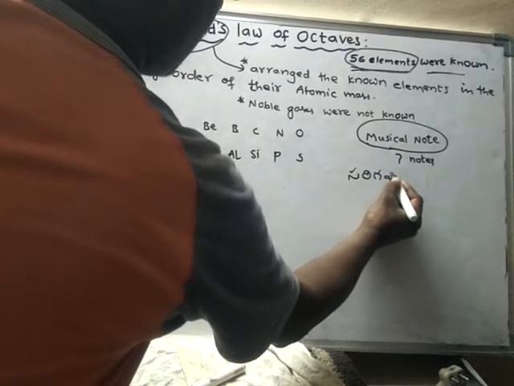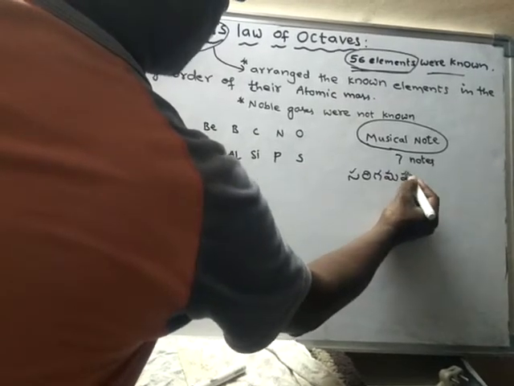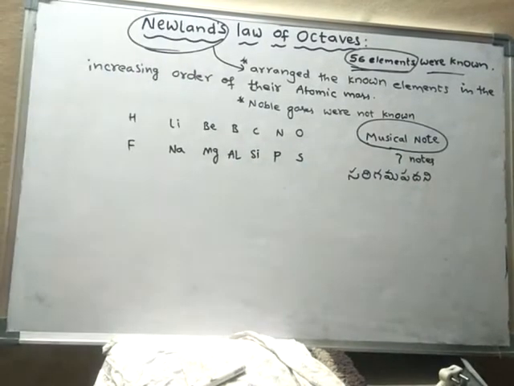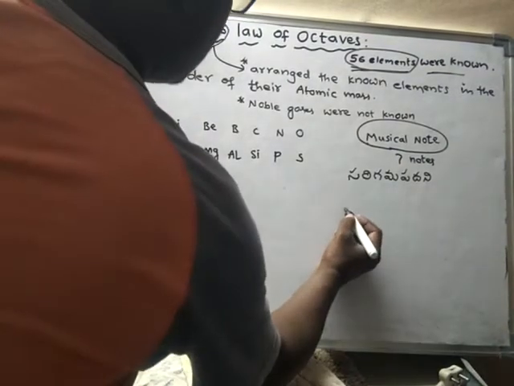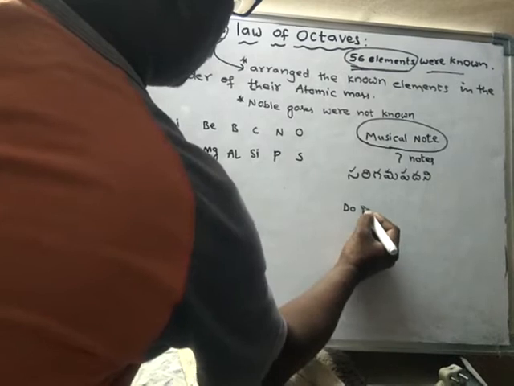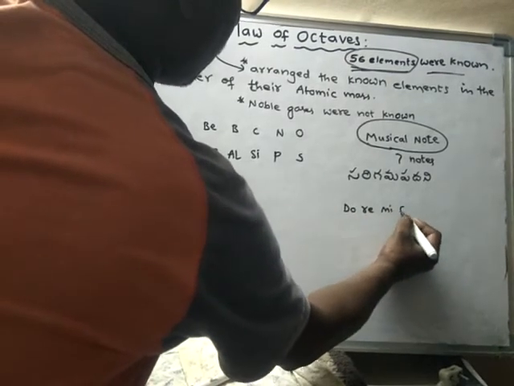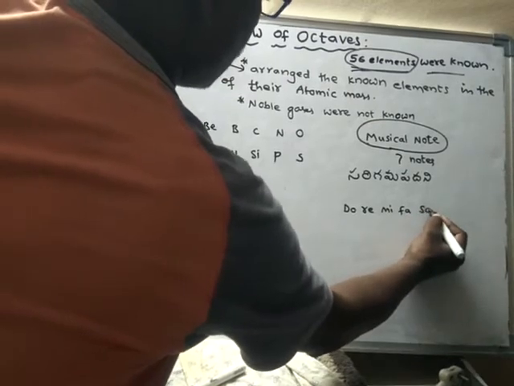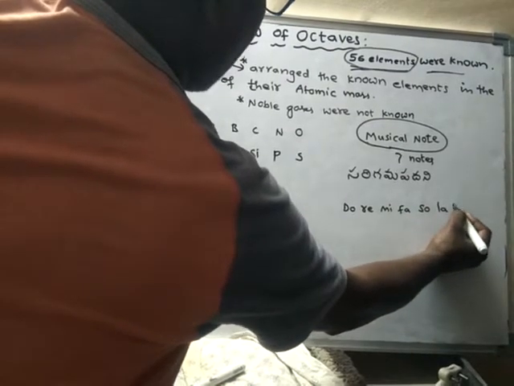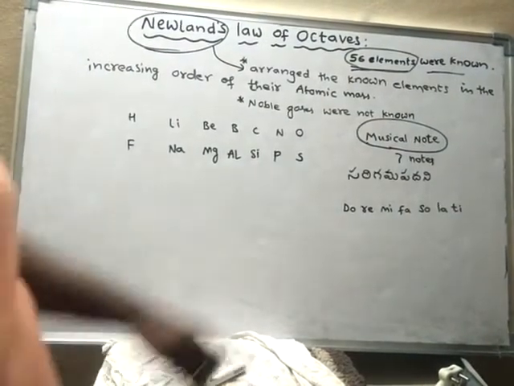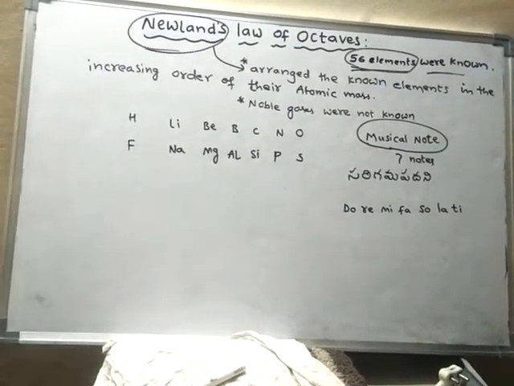Sa, Re, Ga, Ma, Pa, Da, Ni. This is the musical note in Telugu, and in English: Do, Re, Mi, Fa, So, La, Ti. So this is the English musical note.